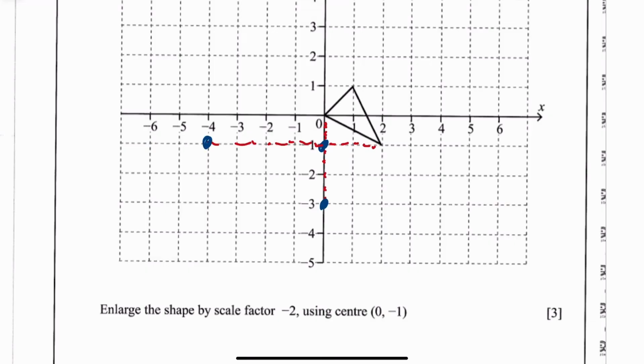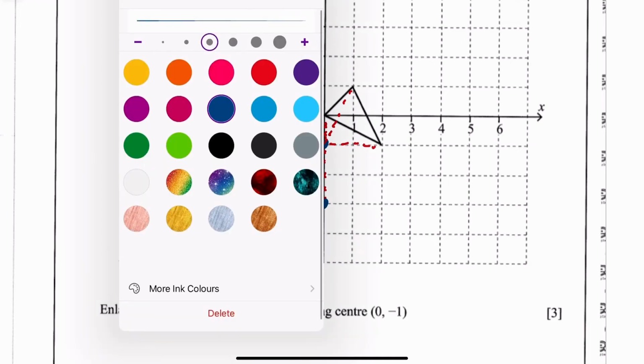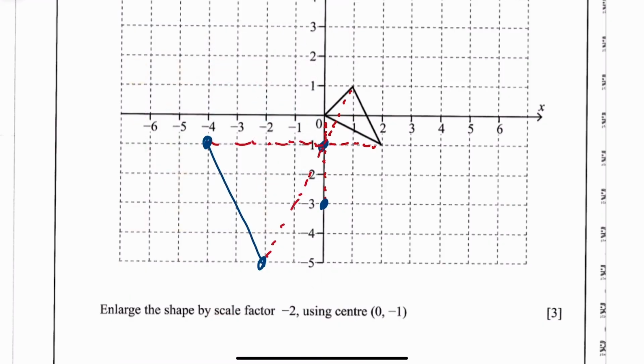And then this point here, that's where it was, and go backwards 2 wee squares is going to take you to here. So that's where your 3 points go to. And the link goes up with a ruler. I'm not going to do this with a ruler, just to save me a wee bit of time. So very roughly, that's what you get.